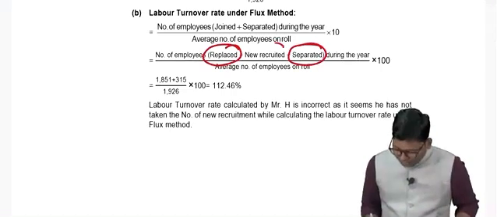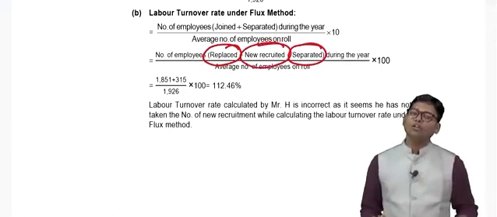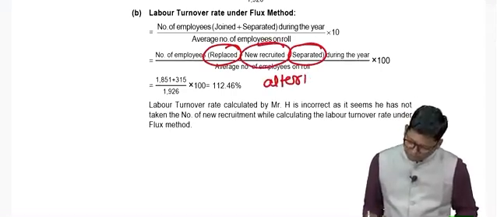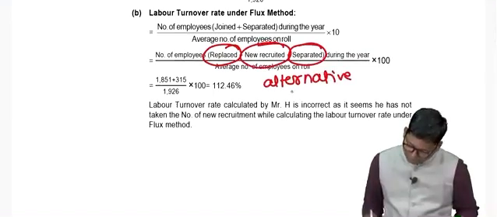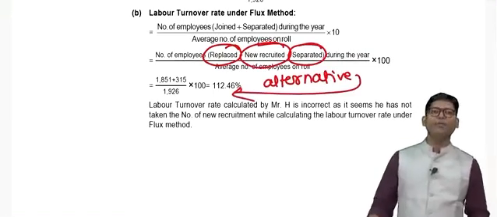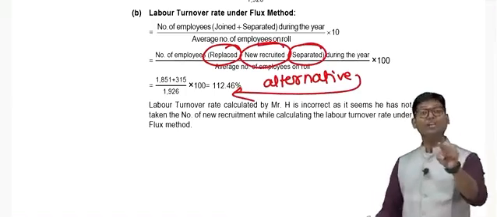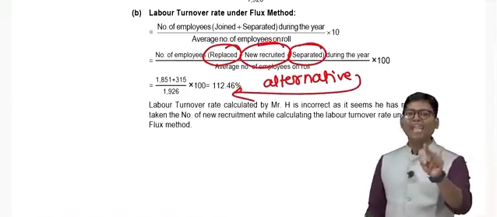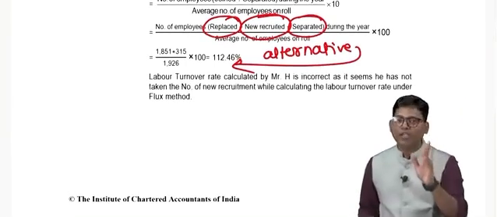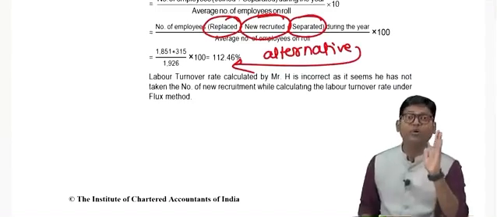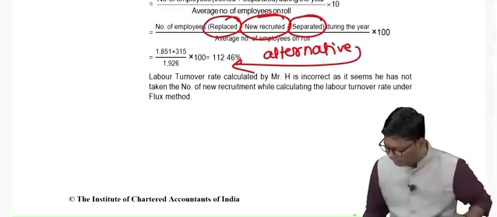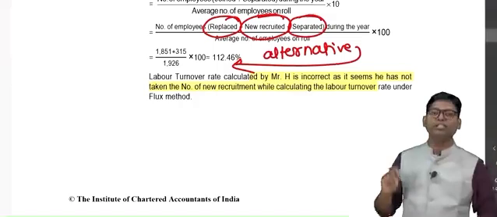But if you consider new recruitments also for your calculation, then alternatively you are going to get an answer of 112.46, and in this event, if new recruits are also considered, your calculation performed by Mr. H was incorrect will be the conclusion, and the same conclusion is given here.